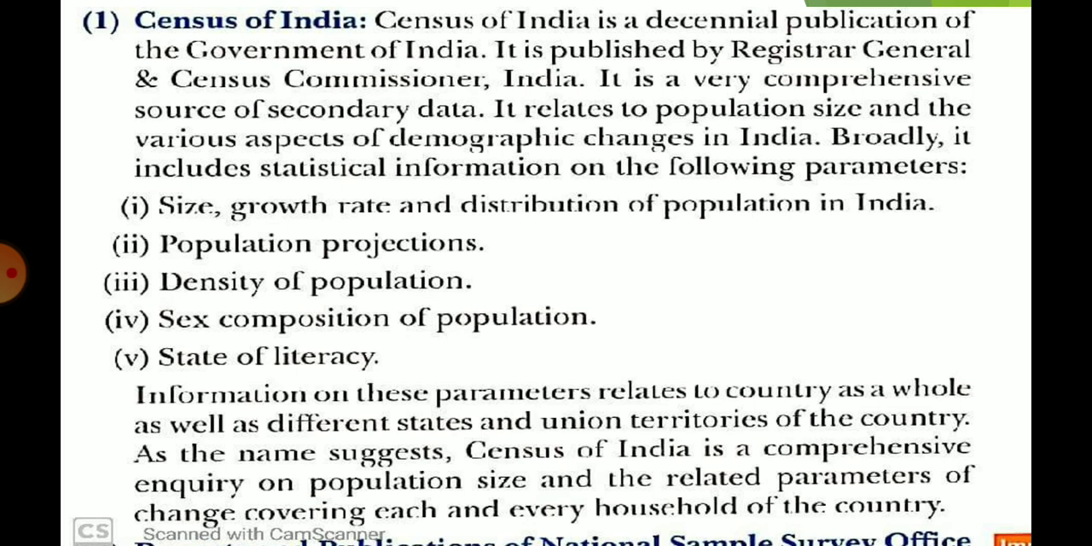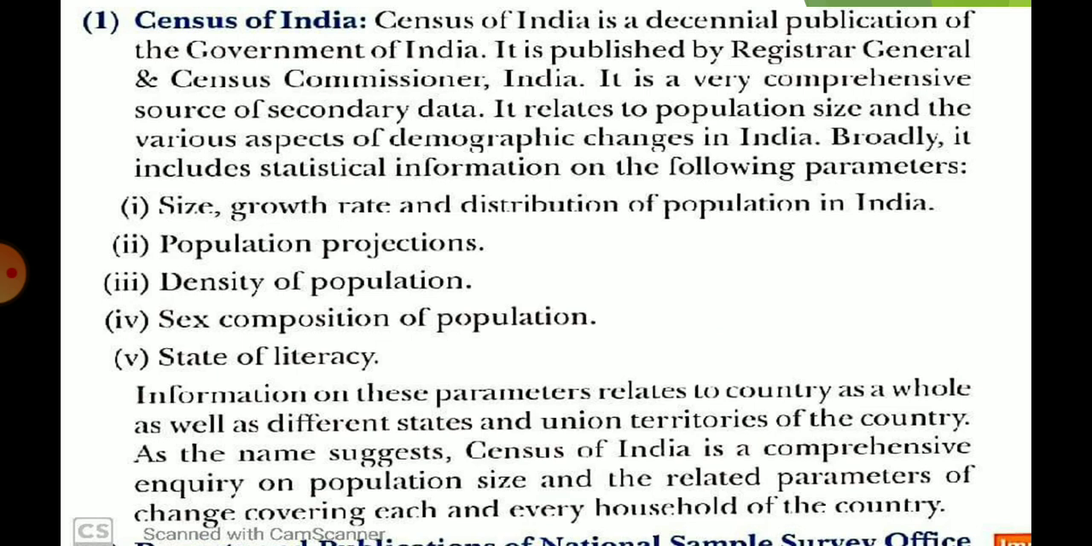Census of India officially started in India from 1881, and since then it is conducted every 10 years. Recently, in 2011, the last census of India was conducted. Now next will be in 2021. So Census of India is a decennial publication of the government of India. Who is going to publish it? It is a very important question. It is published by the Registrar General and Census Commissioner. So Census of India is published by which organization? The Registrar General and Census Commissioner.